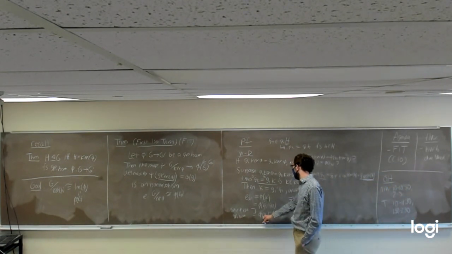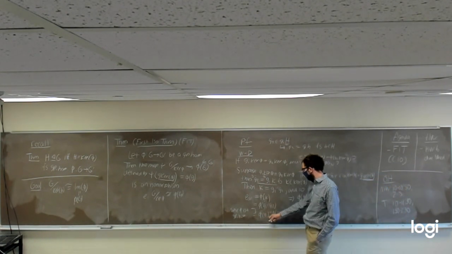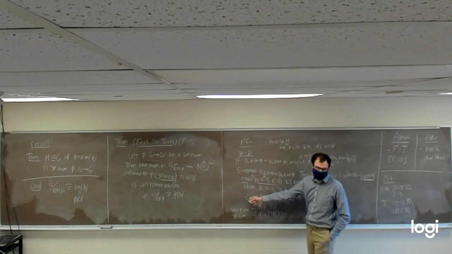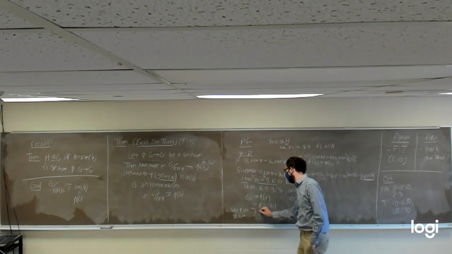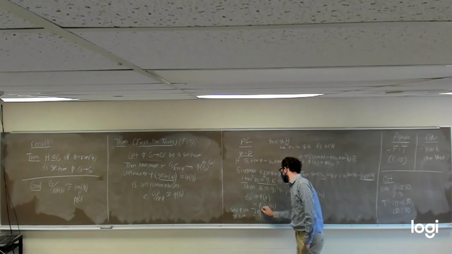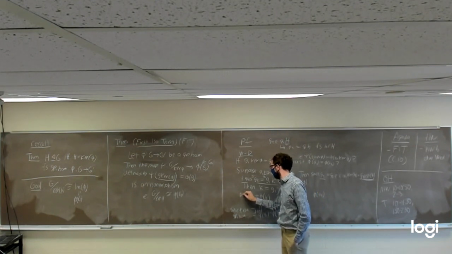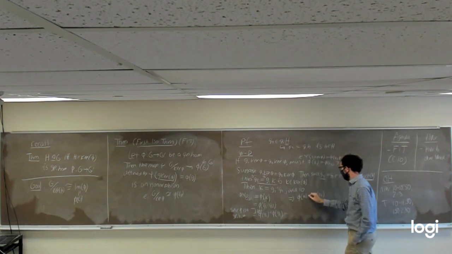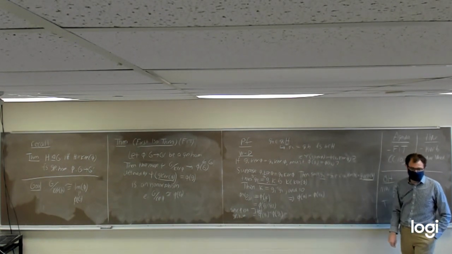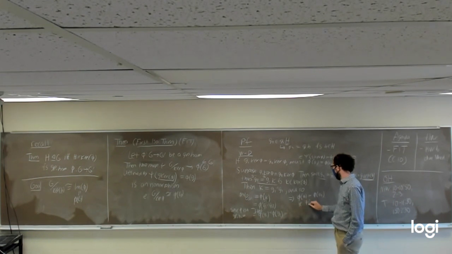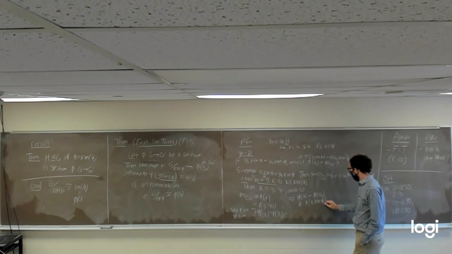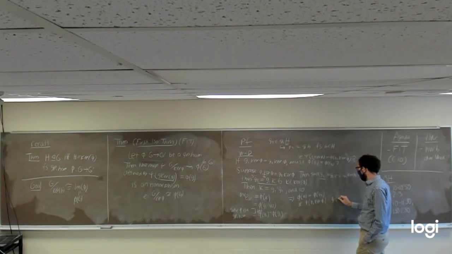So the fact that you can multiply phi of g1 inverse times phi of g2 and get the identity, if you just multiply on the left of this expression in both cases by phi of g1, what you would end up with is that these are equal to each other. And hence that would tell us that psi of g1 kernel of phi has to be equal to psi of g2 kernel of phi.